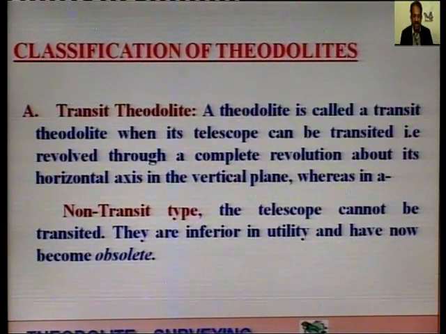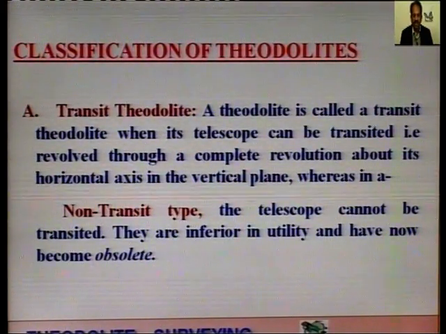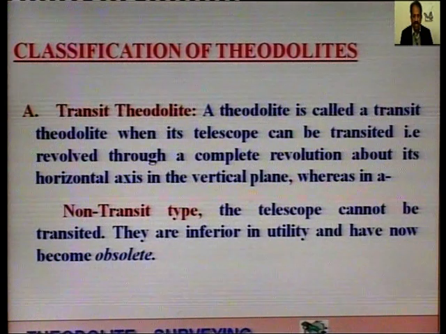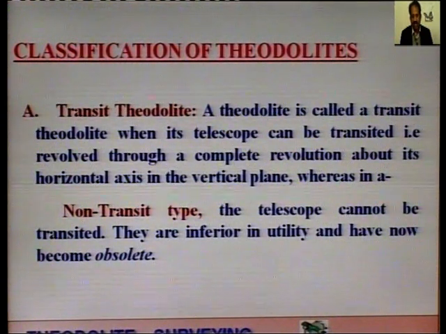So, we will study in detail what is a transit theodolite or why a theodolite is called as a transit theodolite. A theodolite is called a transit theodolite when its telescope can be transited, that is it can be rotated, that is revolved through a complete revolution about its horizontal axis in the vertical plane.